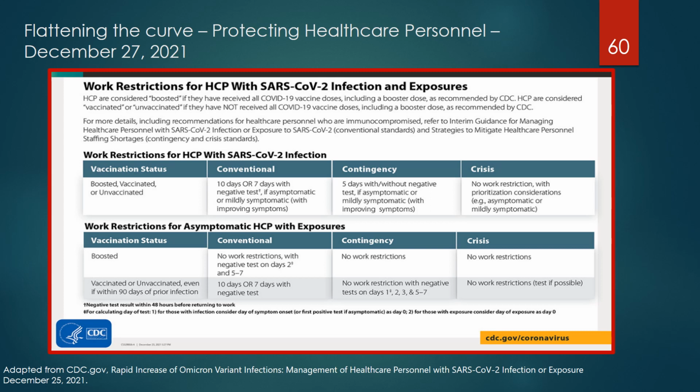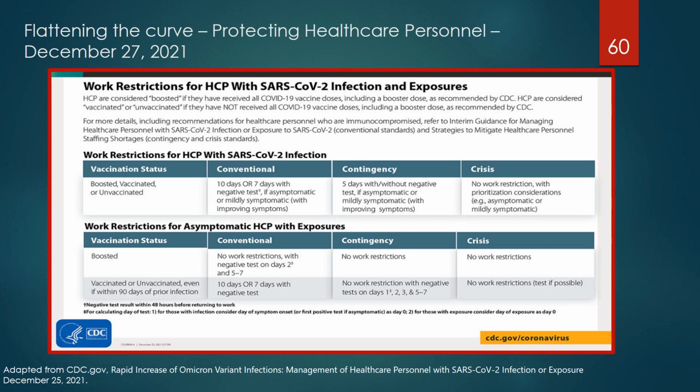The conventional approach for healthcare workers who are asymptomatic but exposed to a COVID-infected individual is based on the vaccination status. If they are fully vaccinated and boosted, there are no restrictions if they test negative on days 2 and 5 to 7. For contingency and crisis situations, boosted healthcare workers have no work restrictions.